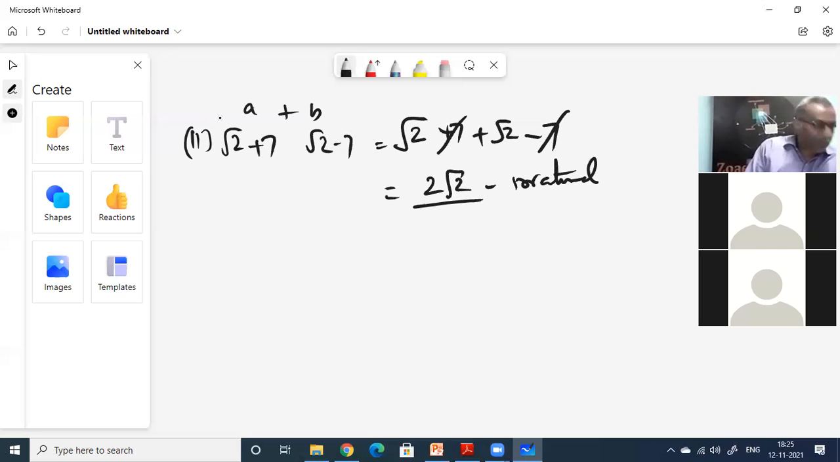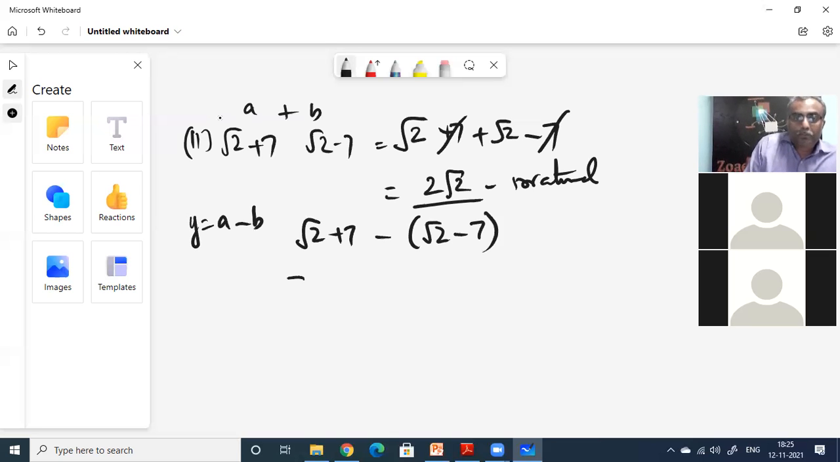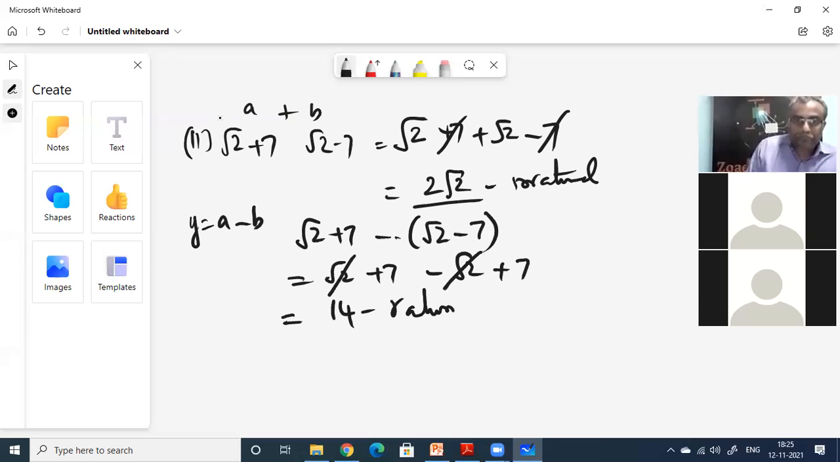Then what you have to do now? Then he's telling y is equal to A minus B. That is root of 2 plus 7 minus root of 2 minus 7. That is equal to root of 2 plus 7 minus root of 2 plus 7. Okay, this minus becomes plus. Root of 2 minus root of 2 cancel. 7 plus 7 becomes 14. So this one is a rational number.